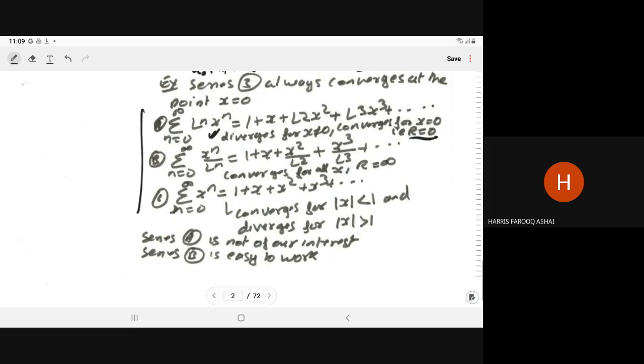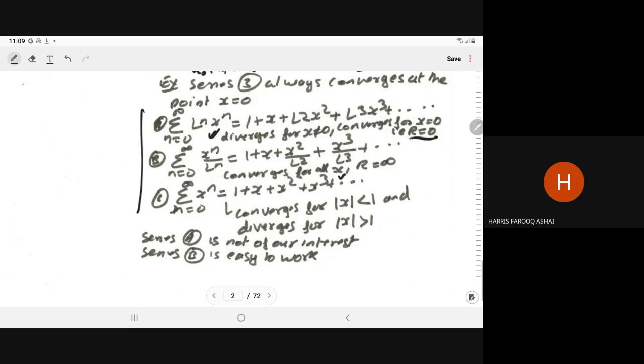Similarly, the series summation n equals 0 to infinity x to the power n upon factorial n, that is 1 plus x plus x square upon factorial 2 plus x cube upon factorial 3 and so on, is always convergent whatever the value of x, for all x.